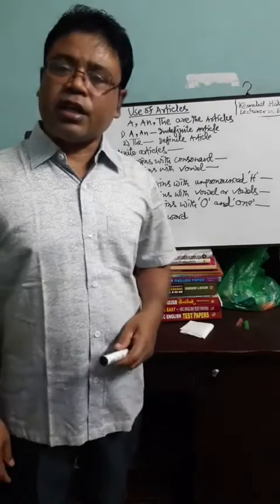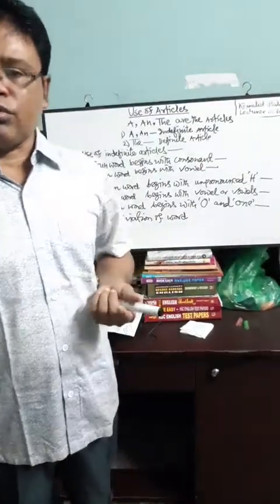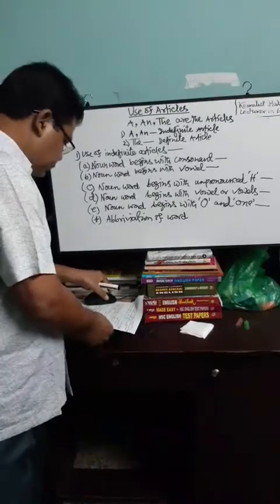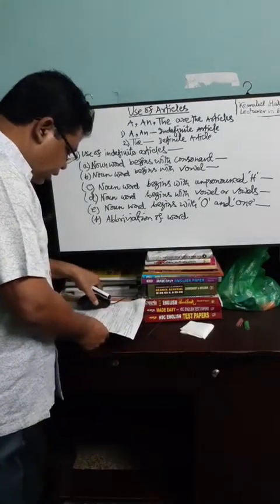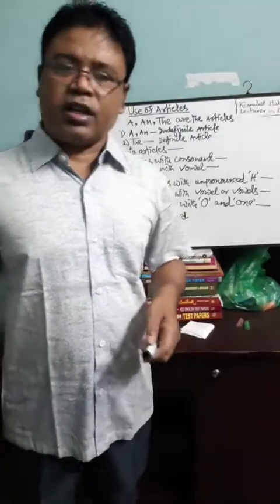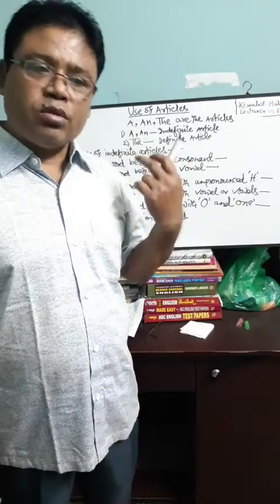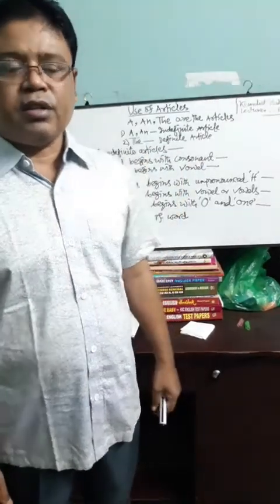These articles are used generally before a noun. Before our discussion, we will look back to the English alphabet.